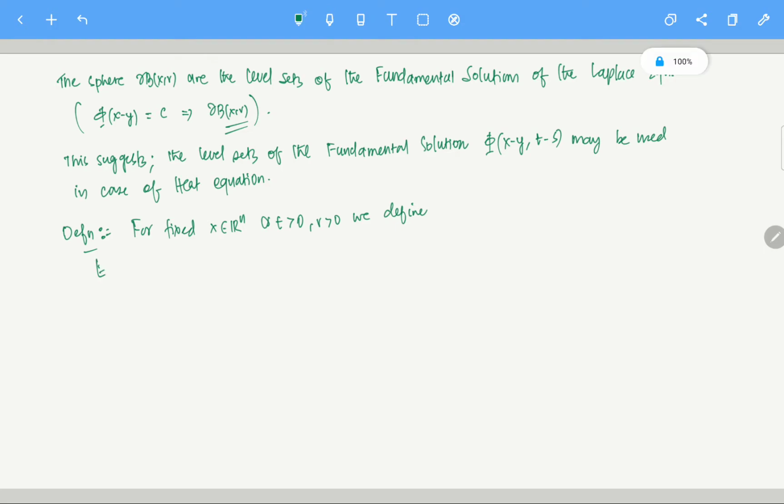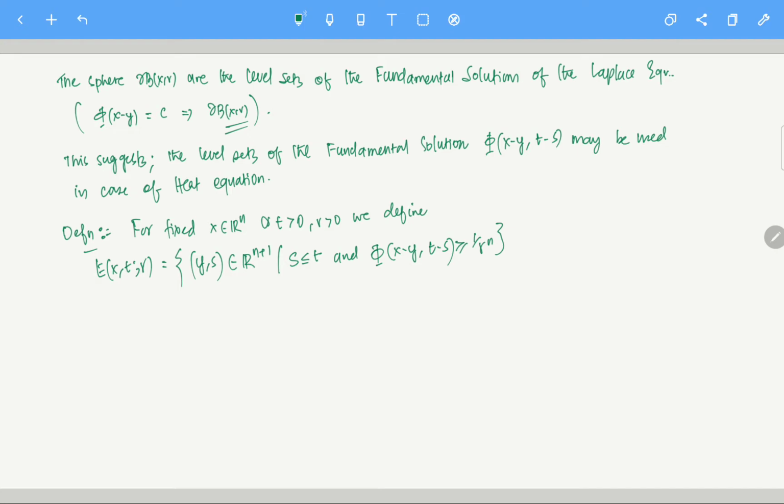We define E of x, t, r. This is defined as the set of all those y and s in Rn plus 1 such that s is less than or equal to t and capital phi of x minus y, t minus s is greater than or equal to 1 by r to the power n.